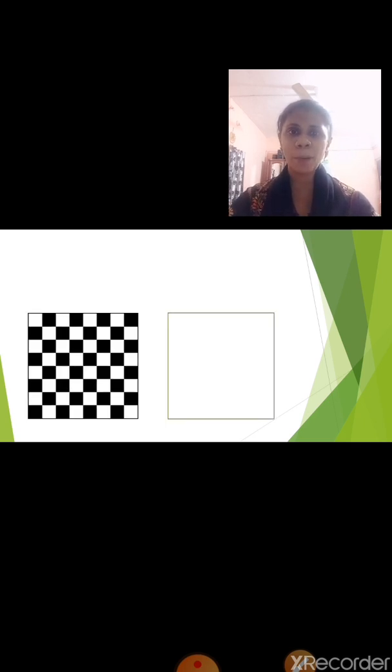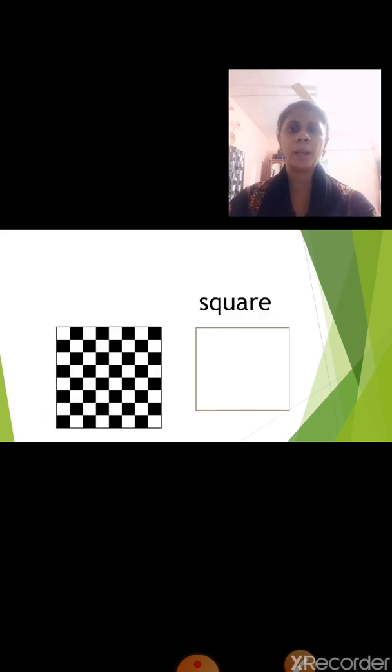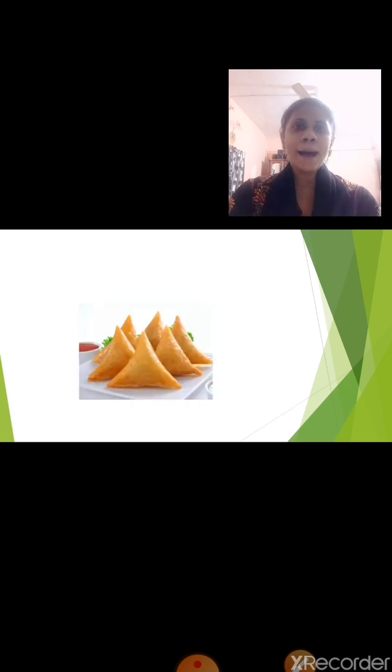What is the shape of the chessboard? See properly which shape it is. Yes, it is the shape of a square. Correct.